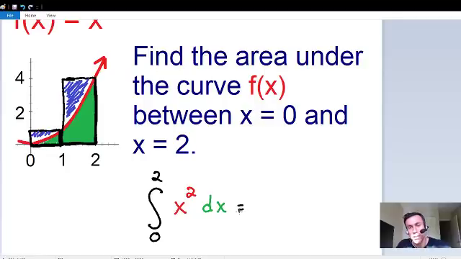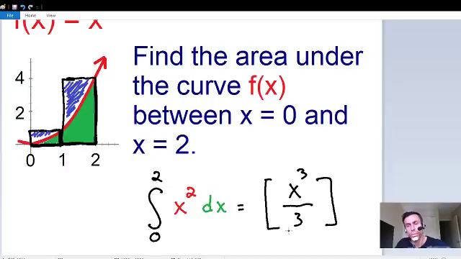And if we just get started right away, this is almost exactly identical to an indefinite integral. The same idea is that we want to add 1 to our exponent and divide by the same. So I'm going to add 1 to our exponent of 2, so now we'll have an exponent of 3. And once again, we have to divide by the same. And on the right side of our bracket, we're going to put our upper bound of 2 and our lower bound of 0. So at this point, it's identical to an indefinite integral.